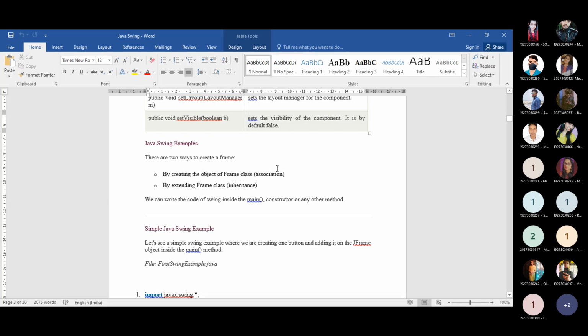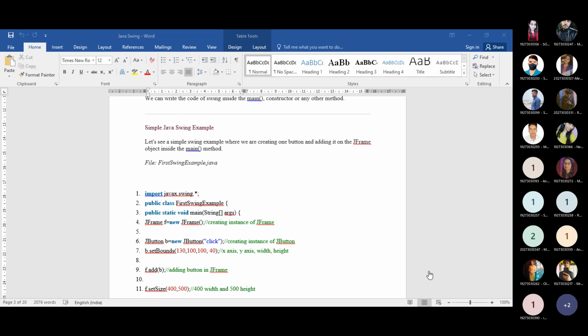So how can we create a frame using Swing? The first way is that you create the object of the Frame class, and that is related to the concept of association. Or otherwise, you can extend the Frame class. That means you go for inheritance, so whatever code is written in this Frame class can be reused by another class. Got my point? These are the two ways by which you can create a frame in your window. Now go for your first Swing program.